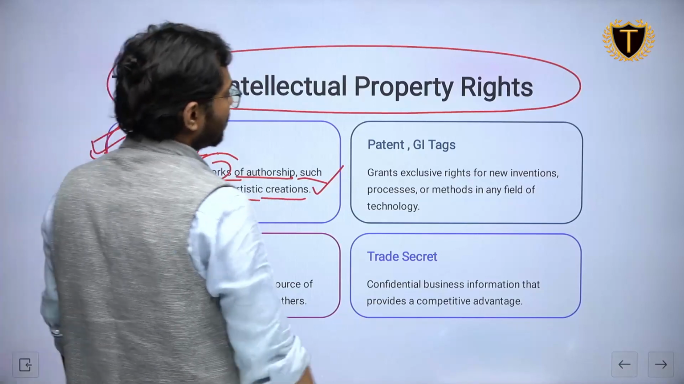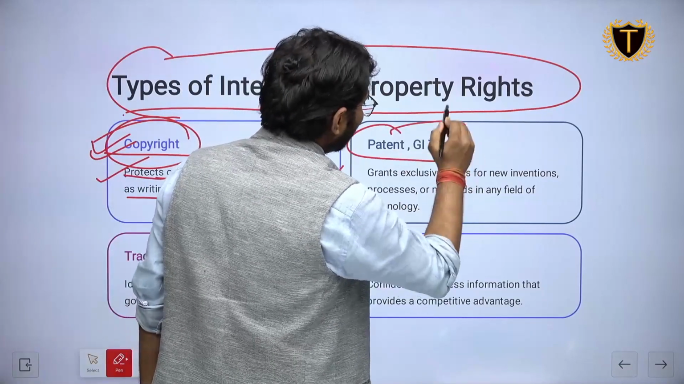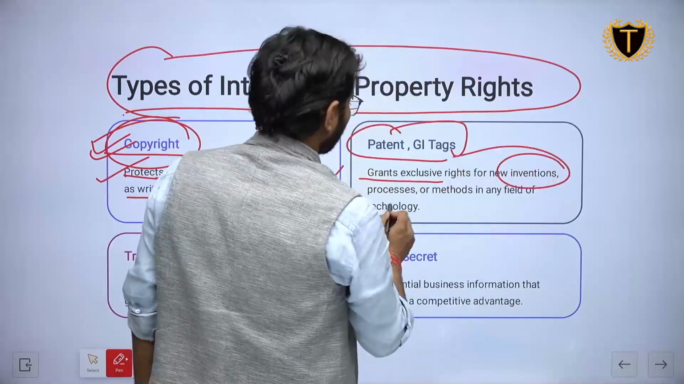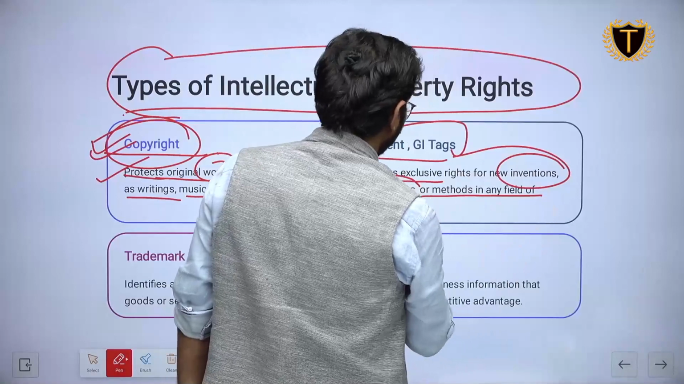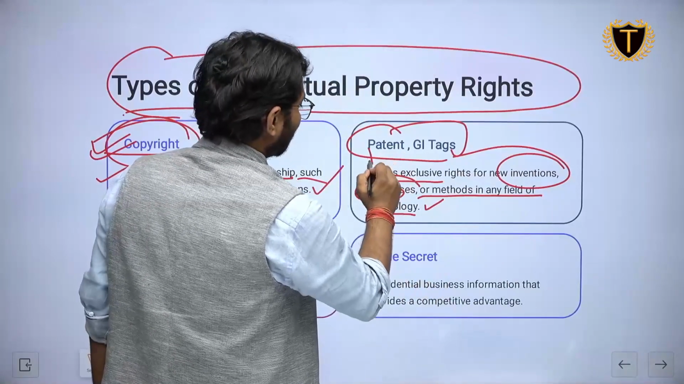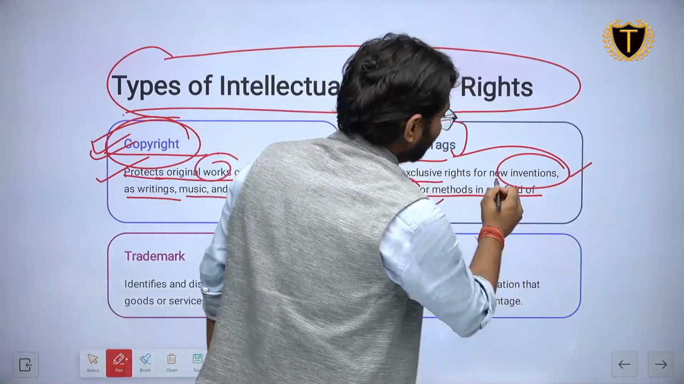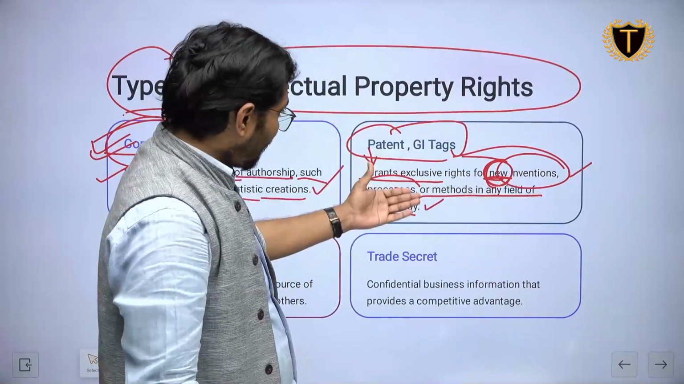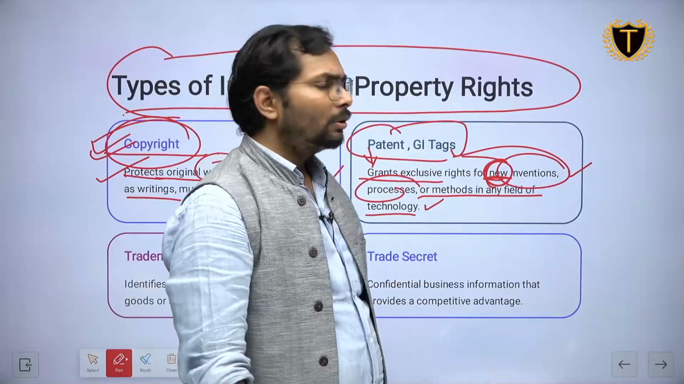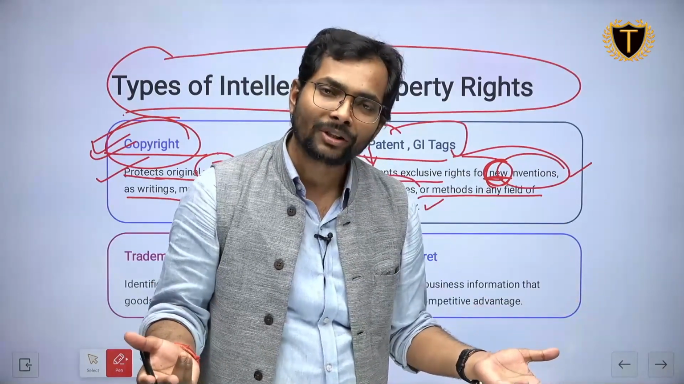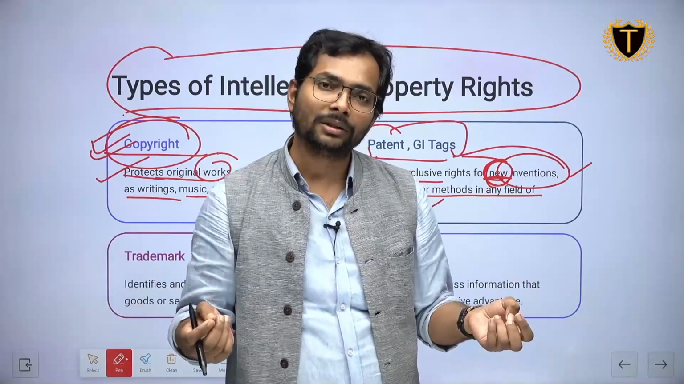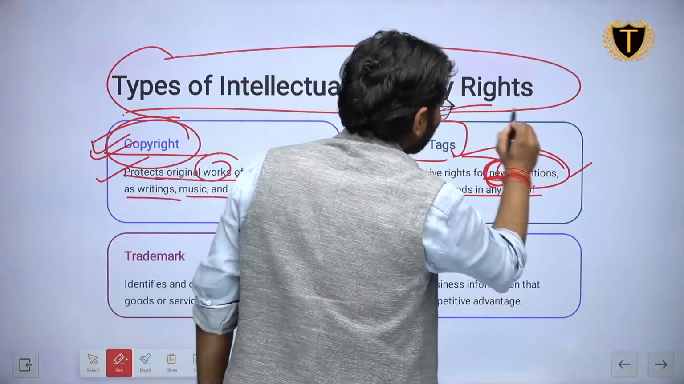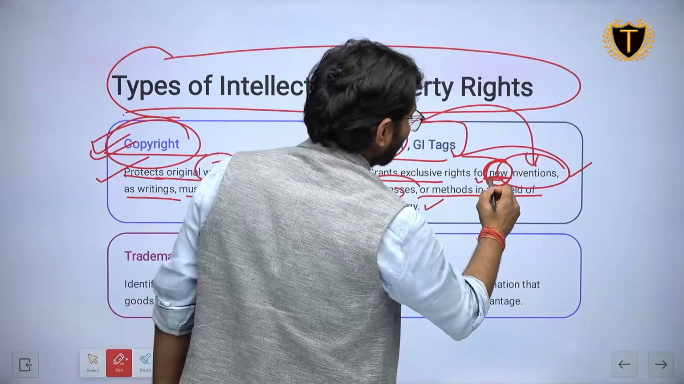Okay. The copyrights. Other is patent and geographical indication tag. Patent grants exclusive rights for new inventions, processes, or methods in any field of technology. Means patent. Patent for what? New invention. These are the keywords. UPSC will ask this. Okay. Grant exclusive rights not only for new, but for old inventions also? How is it possible? If it is an invention, how can it be old? Okay. So they will give the patent for the new invention. These are the keywords you need to understand.